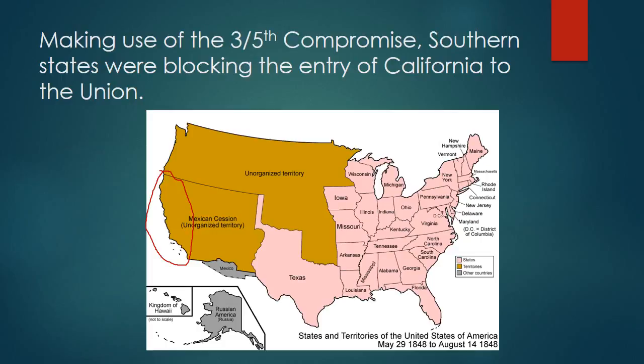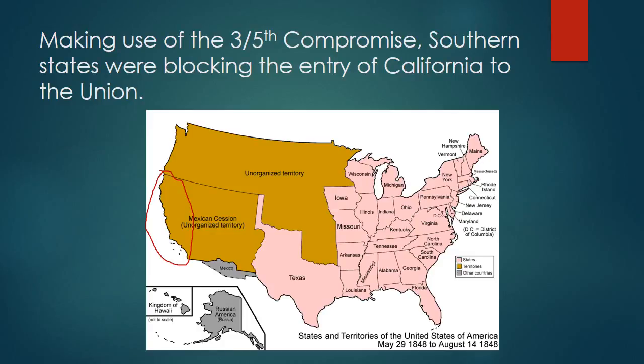This was part of the Mexican Cession that we gained as a result of the Mexican War. Well, guys, in the late 1840s, especially in the year 1849, Americans began pouring into California in record numbers, and that was because of the gold rush of 1849. The point being here is that beginning in the late 1840s, a lot of Northerners wanted California to enter the Union as a free state.